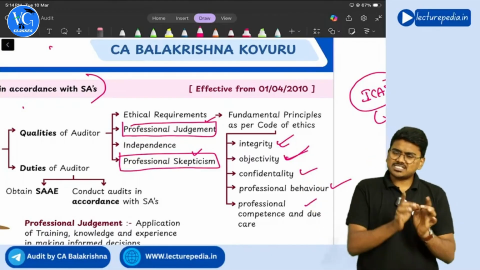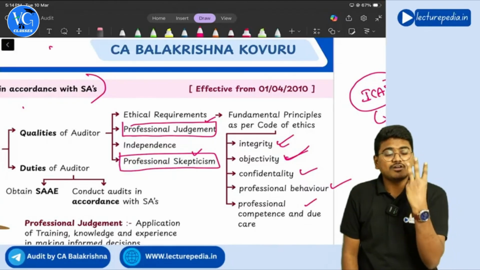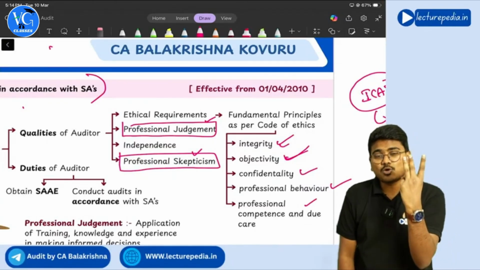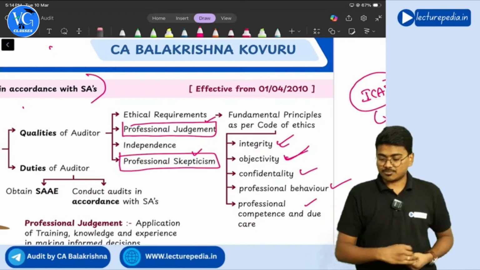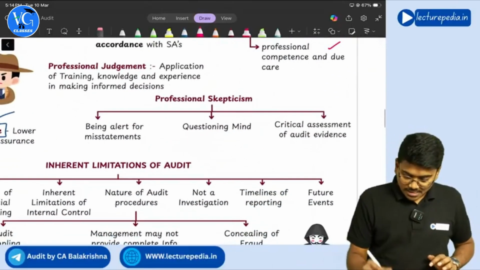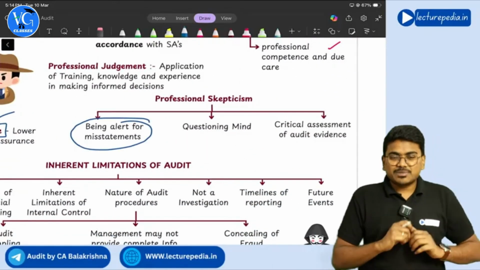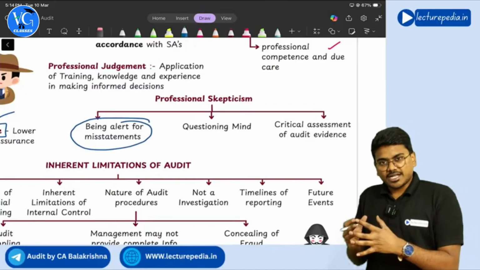Next, professional skepticism. What is meant by professional skepticism? Professional skepticism involves three things. Three qualities together form professional skepticism. What are those three? Firstly, being alert to misstatements.